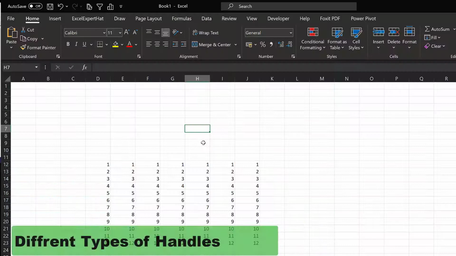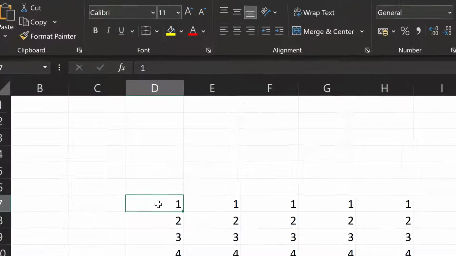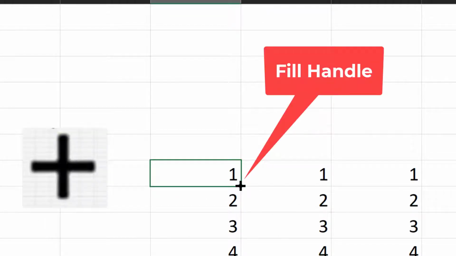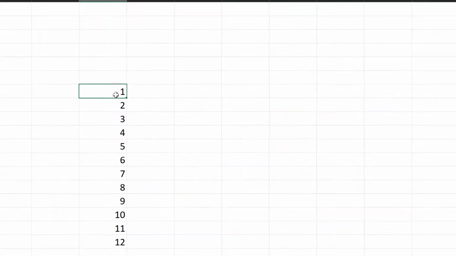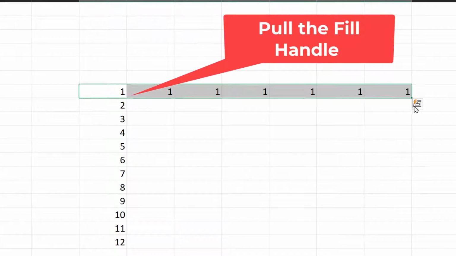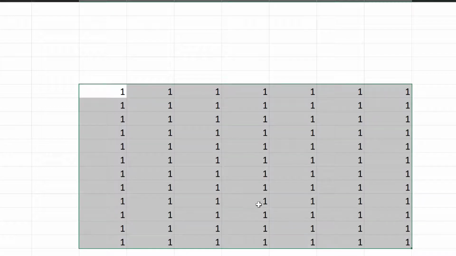Now we will see the different types of handles in Excel. If I select the cell and drag my cursor into this corner, there is a plus sign, which is a fill handle. Fill handle is nothing but, if I select only the first cell and drag it to the right or to the bottom, the entire column will get filled by the same cell content.